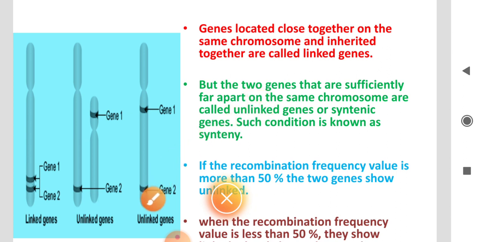But two genes that are sufficiently far apart on the same chromosome, gene 1 and gene 2 here, are called unlinked genes. Genes present on the same chromosome, whether close together as linked genes or far apart as unlinked genes, are known as syntenic genes. This condition is called synteny.